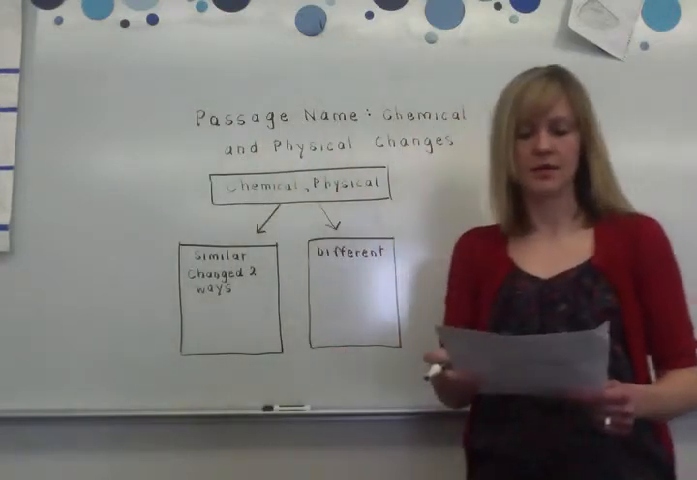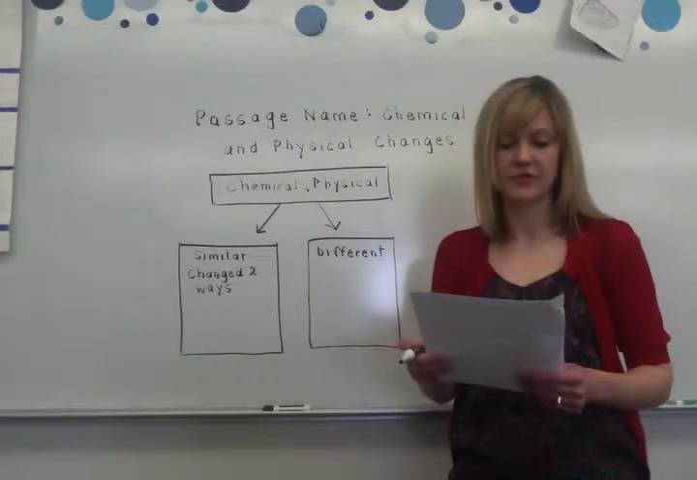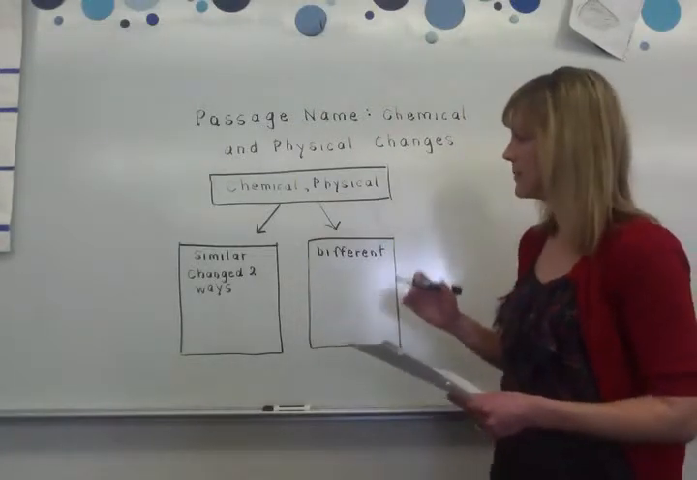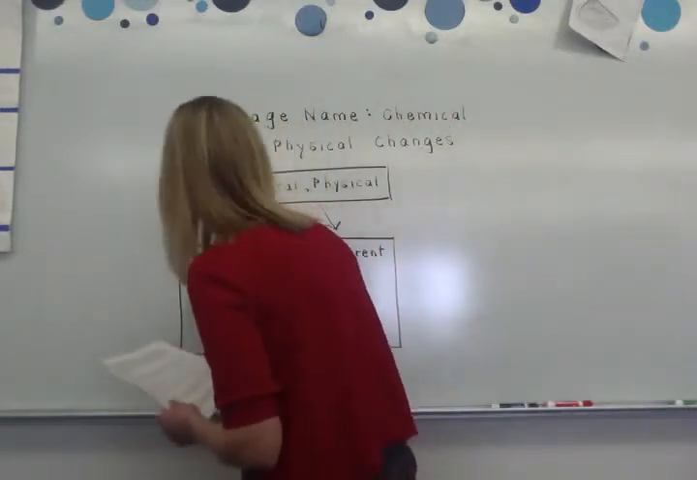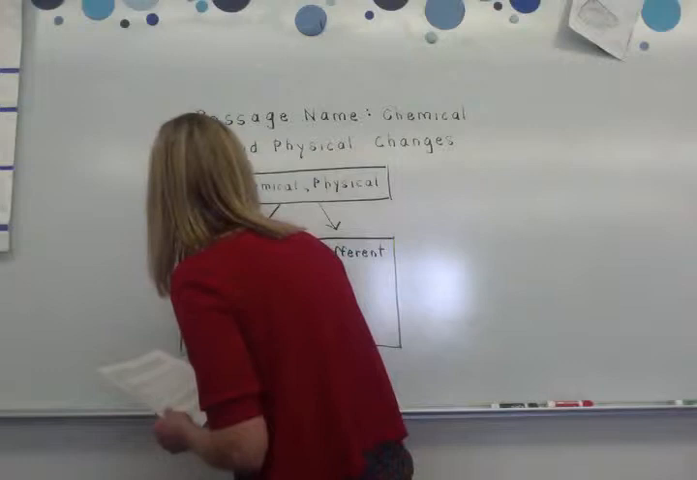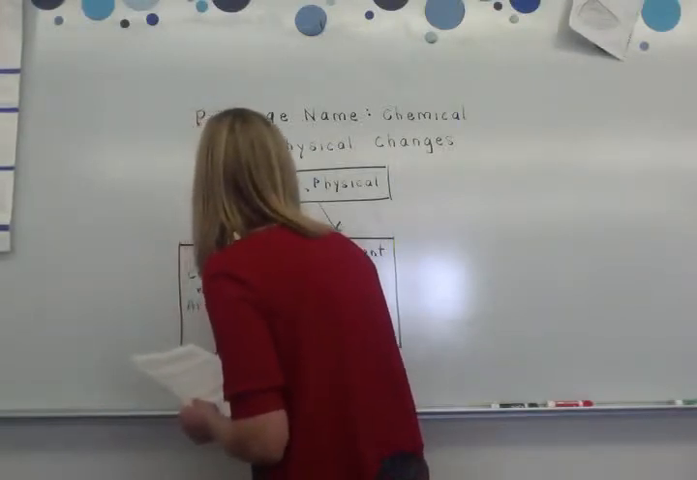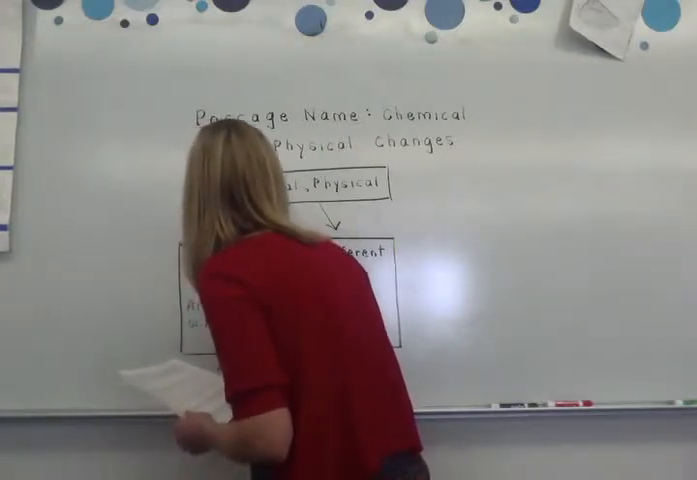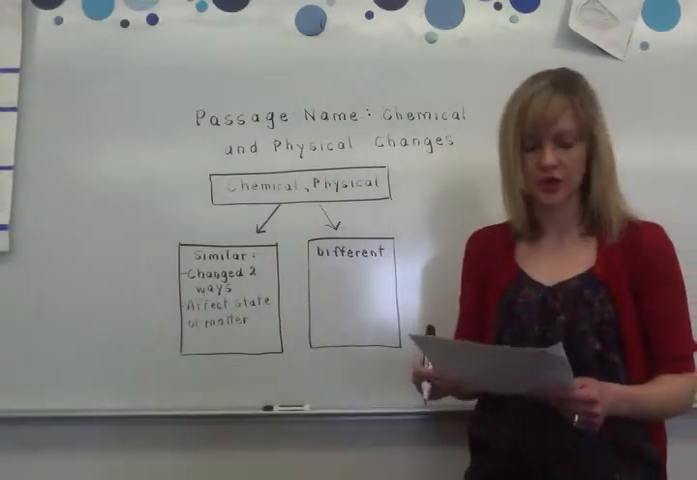Okay. The next thing that I would do is both chemical and physical changes affect the state of matter. And it says both. So I would think, both would probably mean similar. So I would put affect state of matter. So right now I have two things in my similar column.